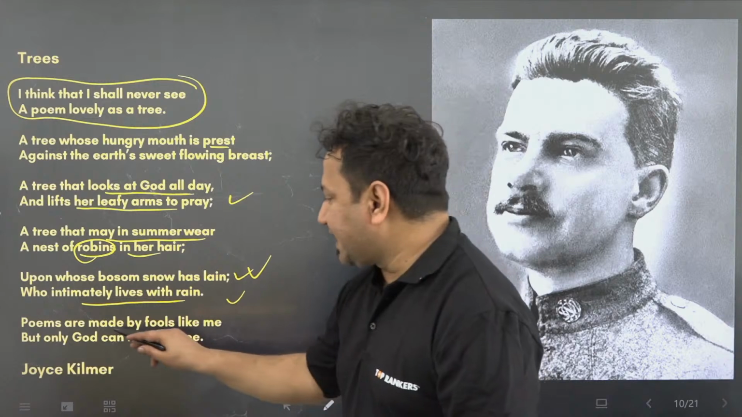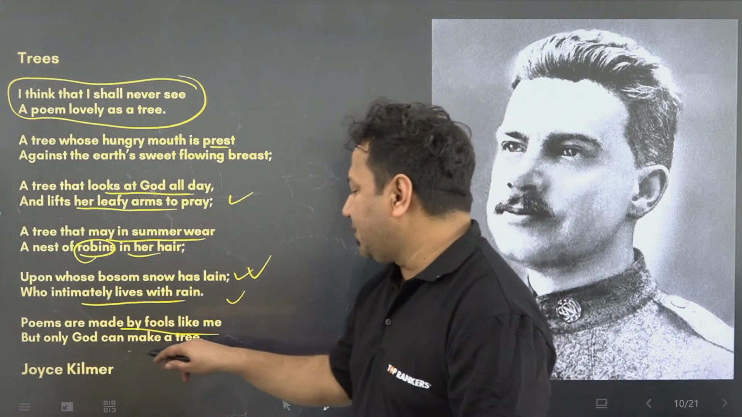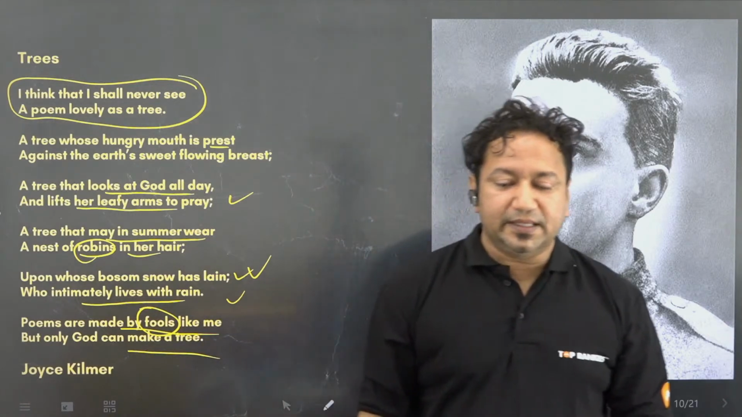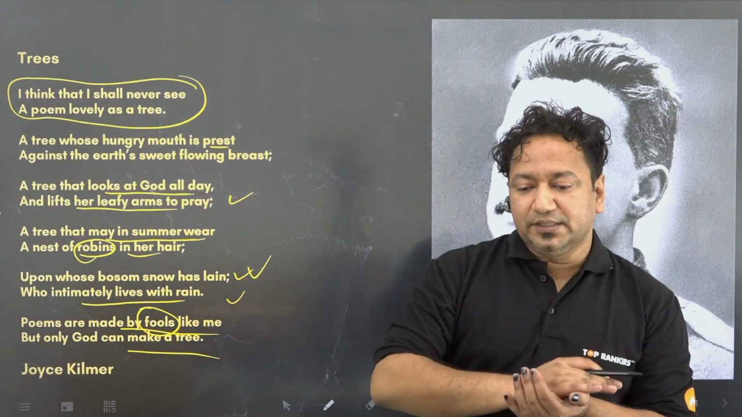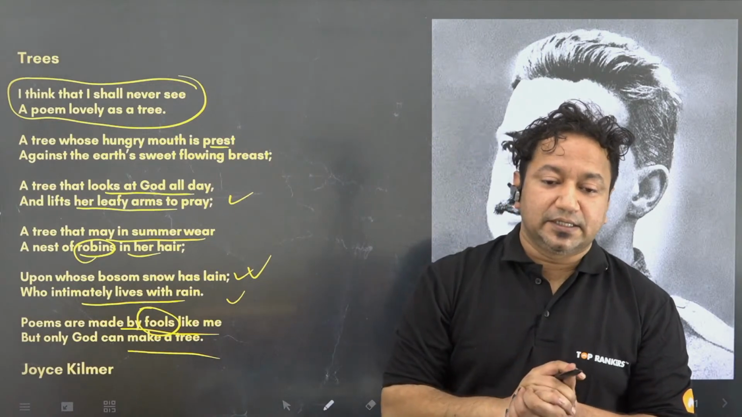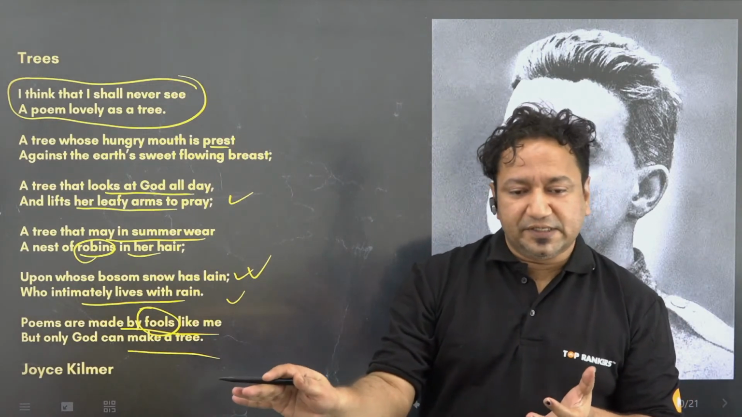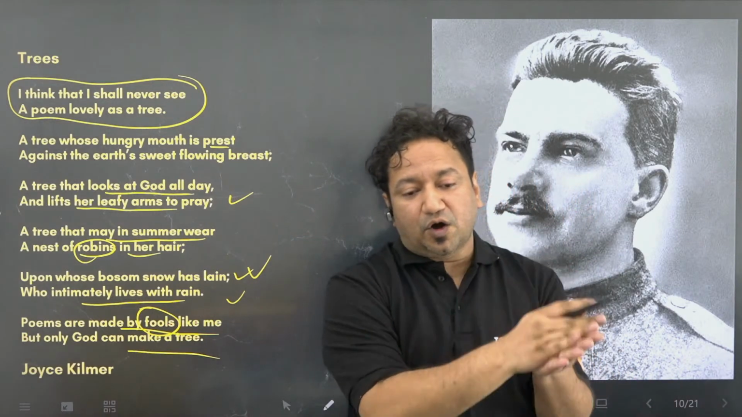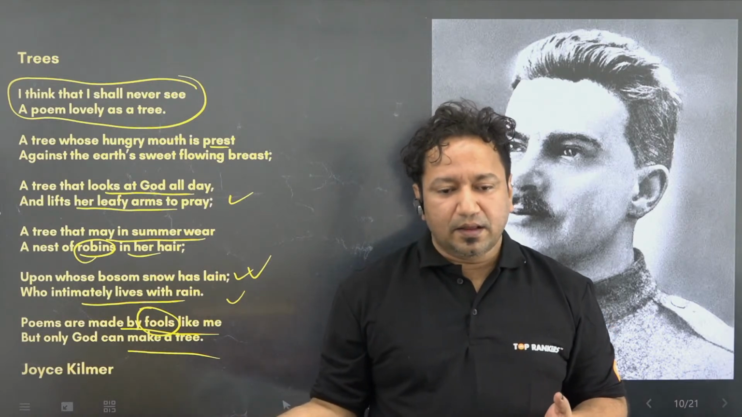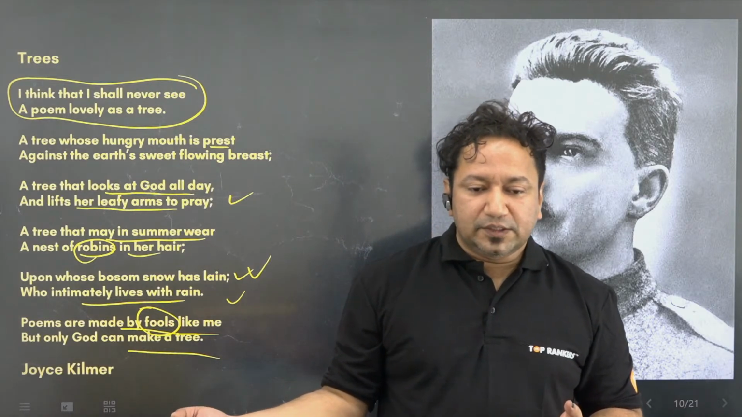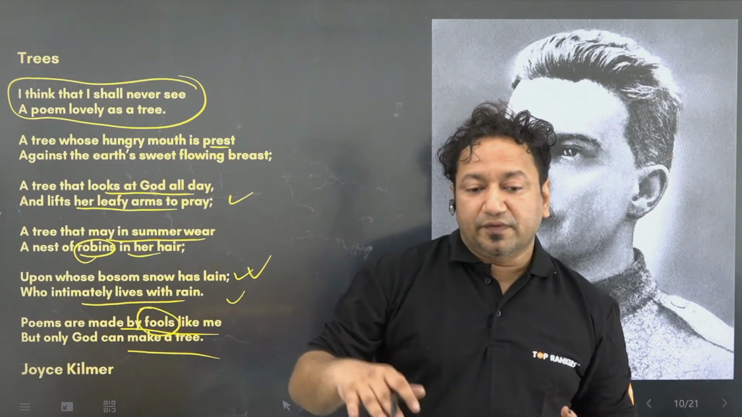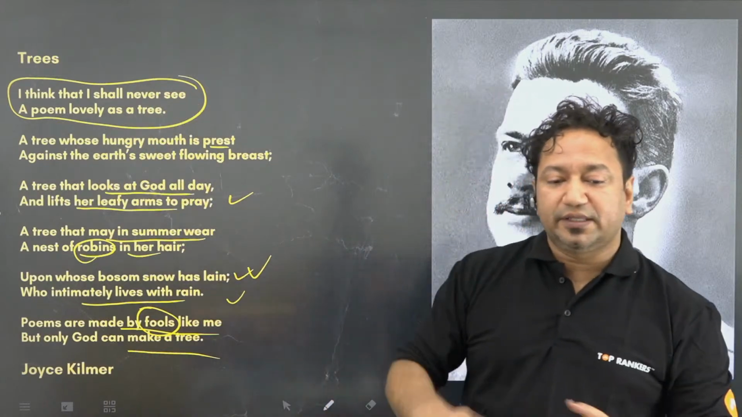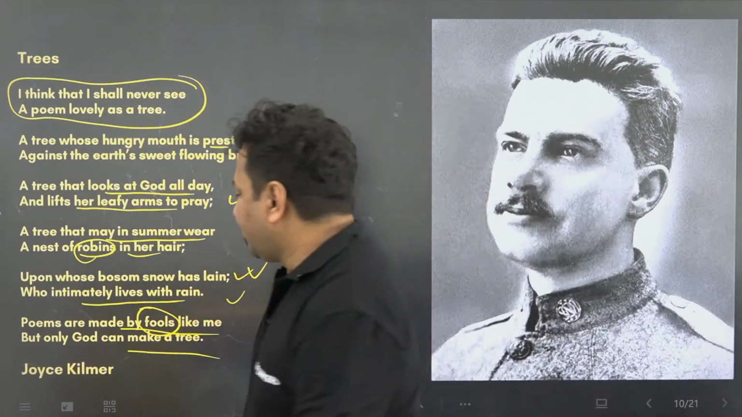"Poems are made by fools like me, but only God can make a tree." So basically, when the poet calls himself a fool, what does that mean? He is trying to compare humans with God, and he says, even if I create a poem, which is the purest form of literature, at the very same time I cannot create a tree. That means God is a better poet than me, right? So humans are not as capable as nature or God is. That is the entire meaning, the central idea of this poem.